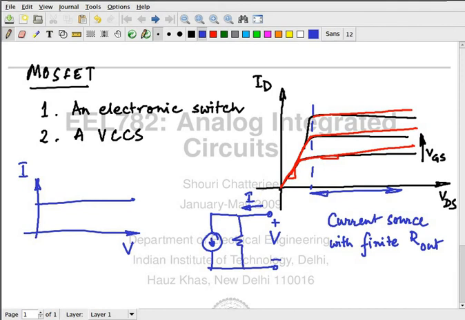This I that I have written is really this I plus this I. So I1 plus I2. I1 is this straight line that I have drawn. And I2 is how much? I2 is V by R. So I2 is this. This is V by R. So net effect would be I1 plus I2, which is this thing.